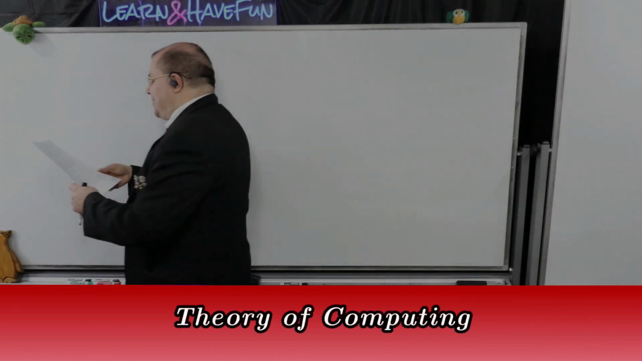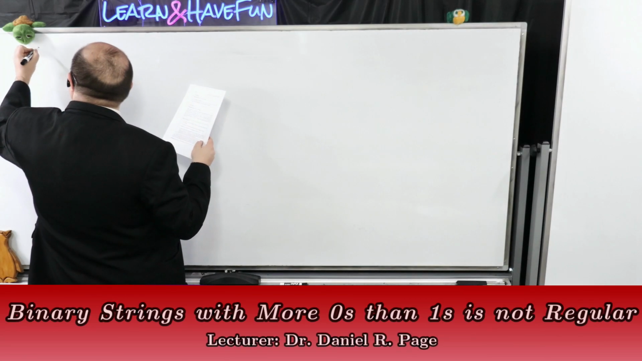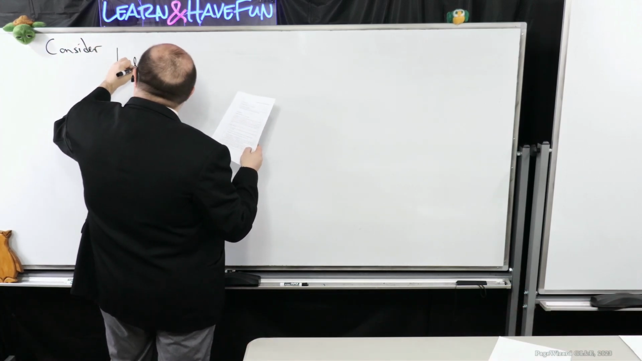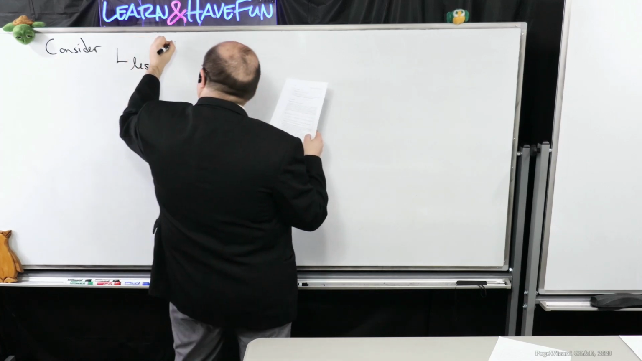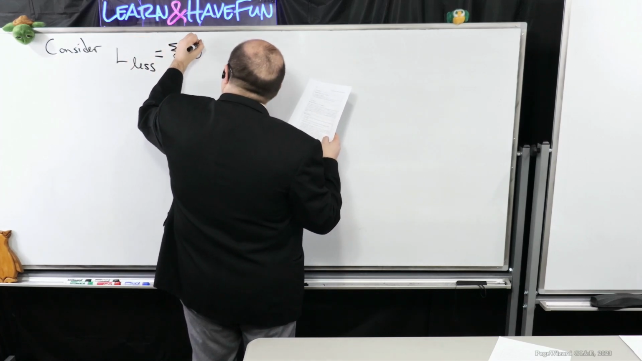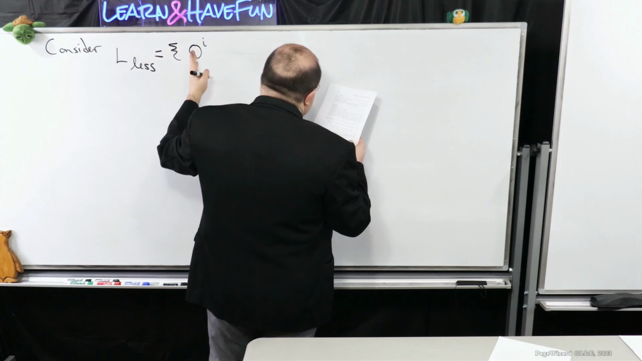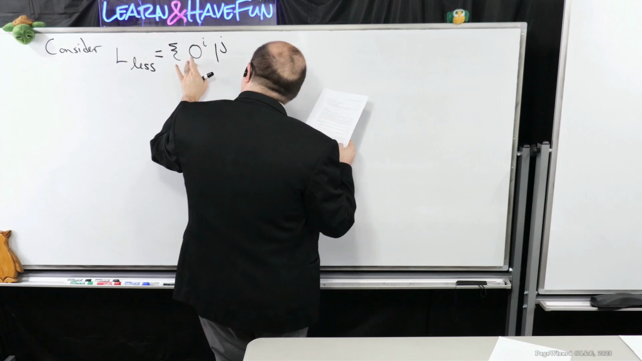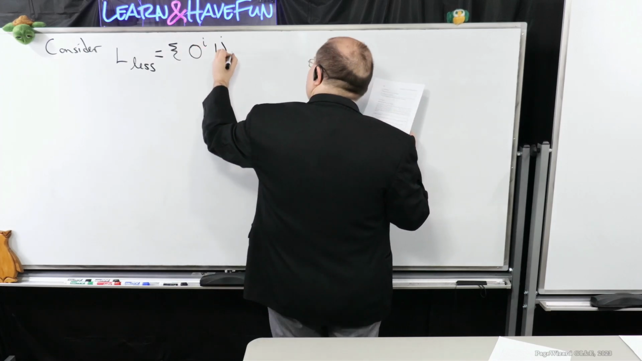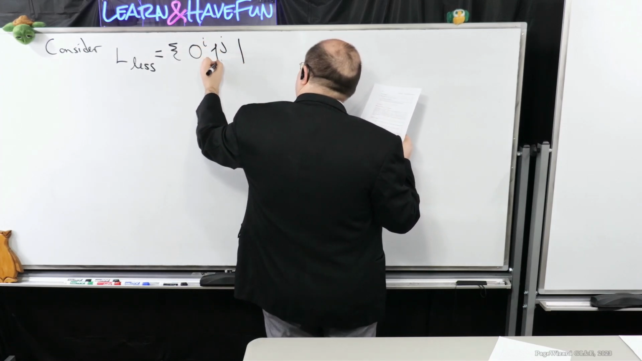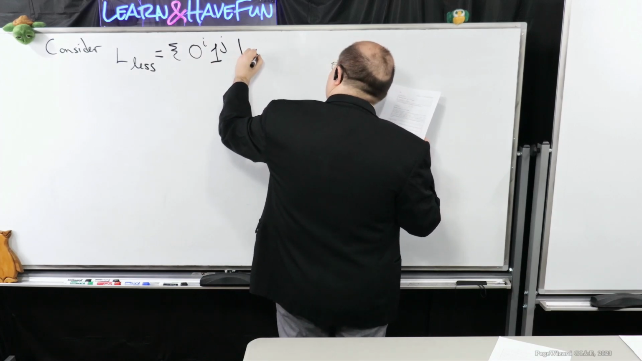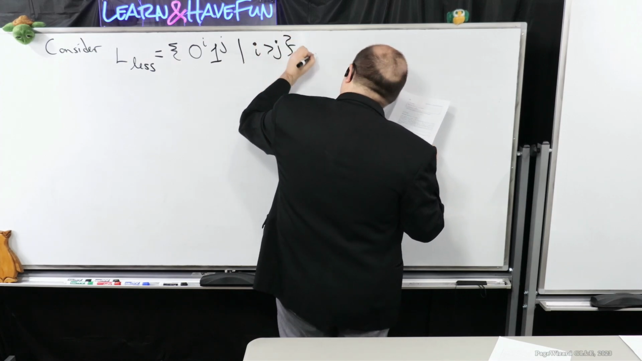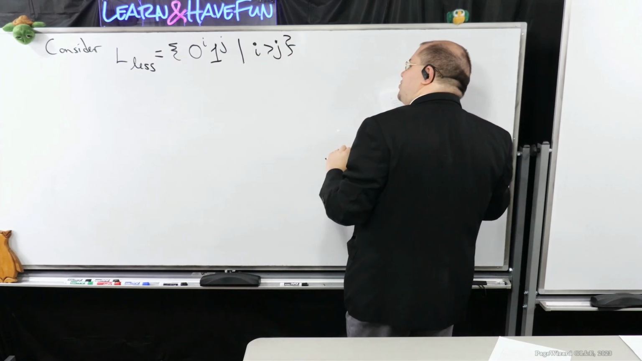Next we're going to be considering the following language. Let's call it Ls. Ls is going to be the language of binary strings of the form 0^i 1^j, such that the number of zeros is greater than the number of ones. Or simply, i is strictly bigger than j.